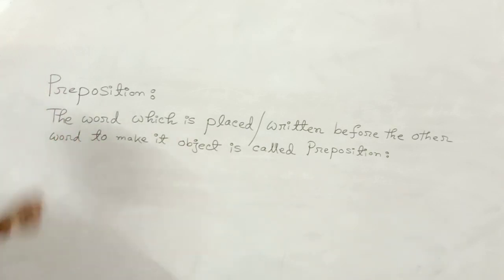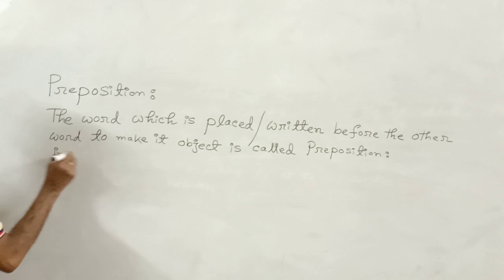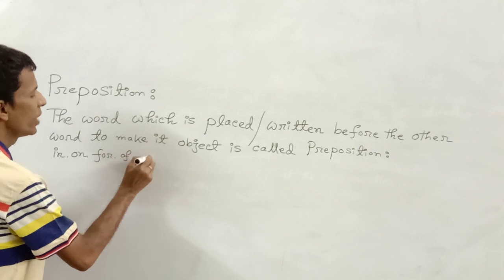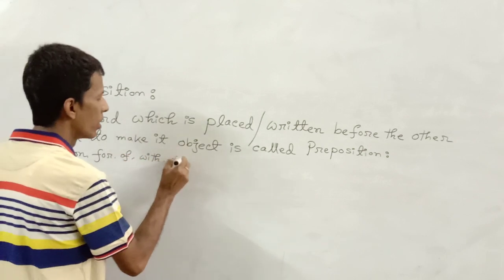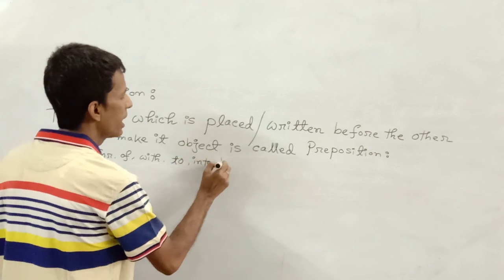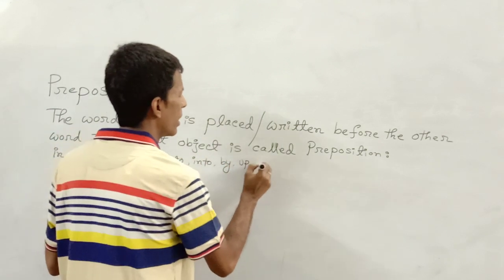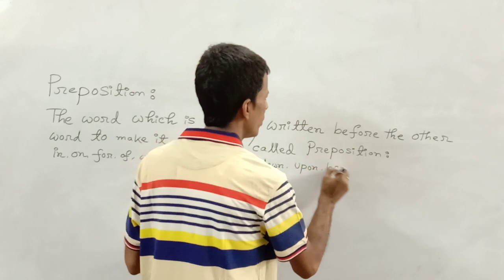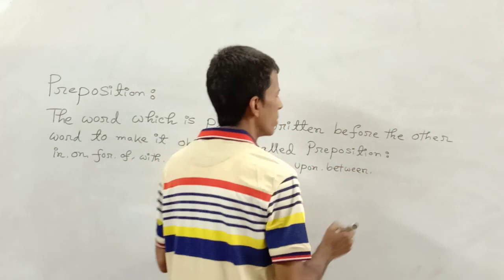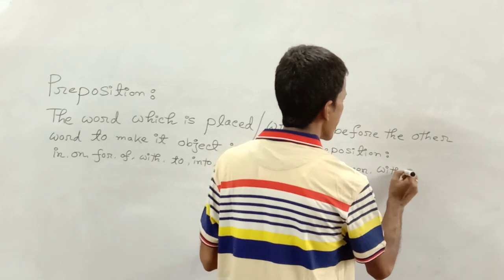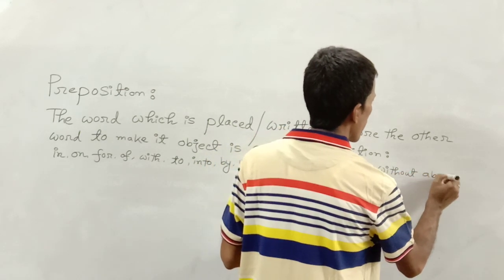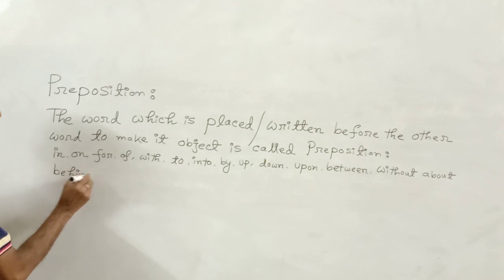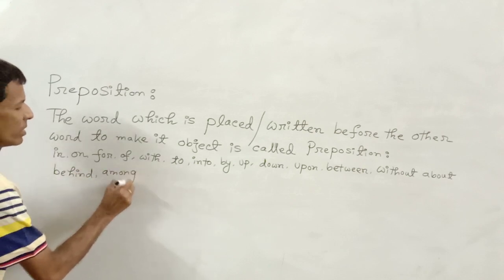Now look at the list of prepositions: in, on, for, of, with, to, into, by, up, down, upon, between, without, about, behind, among, at.